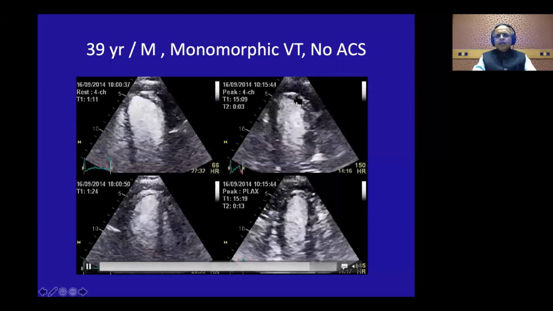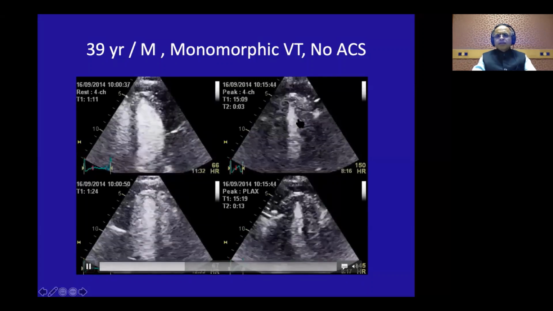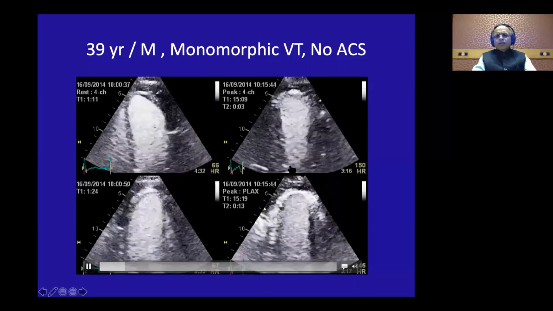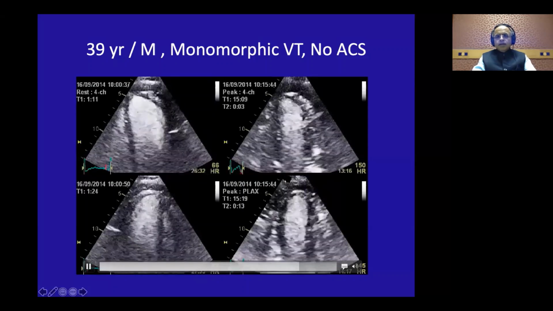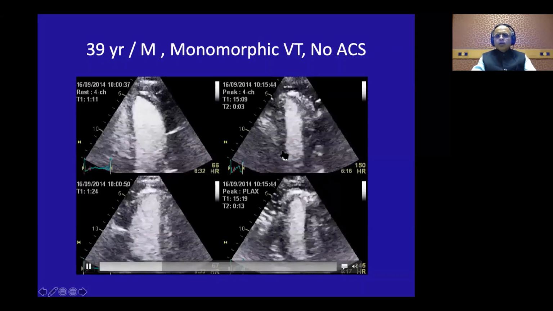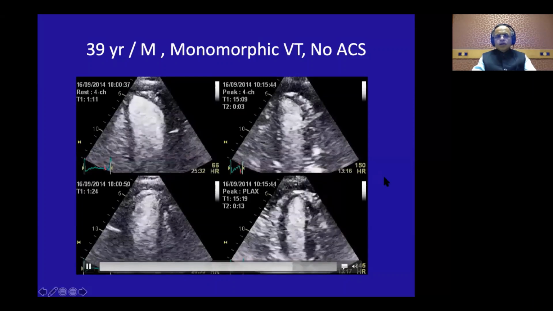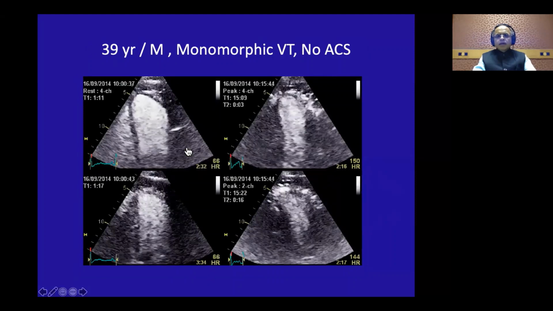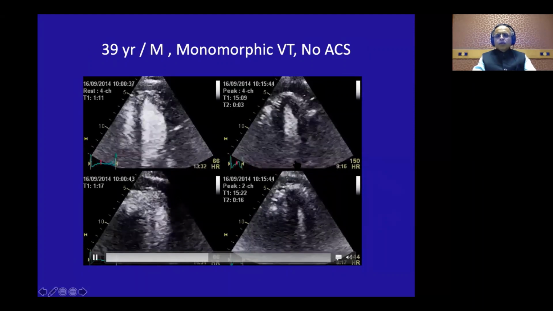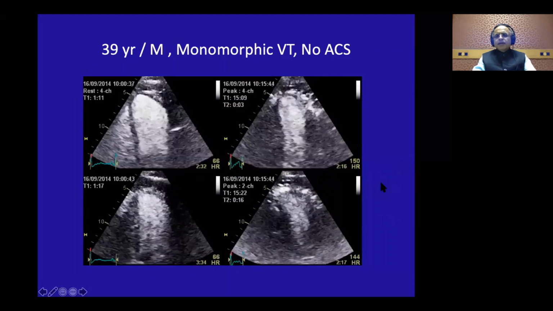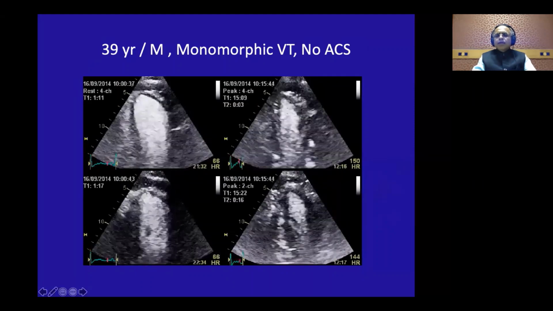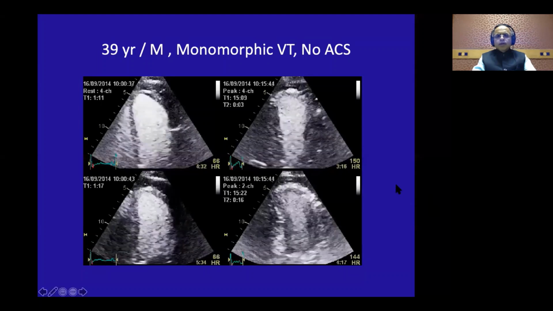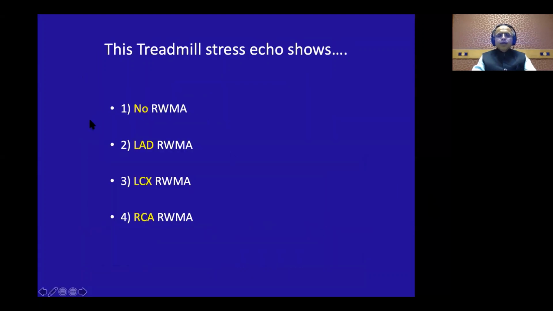Then just look at the end systolic frame. Is it becoming a nice small triangle with a narrow base? Yes, it is thickening. So this is coming out good. And then look at one segment at a time. Appreciate the systolic thickening. So this is 4 chamber, this is long axis, and this is again 4 chamber, and this is the 2 chamber view. And look, nicely, the LV cavity is collapsing at peak exercise. There is a nice triangular LV cavity, and there is no regional wall motion abnormality. We don't have any polling here, but definitely there is no regional wall motion abnormality.